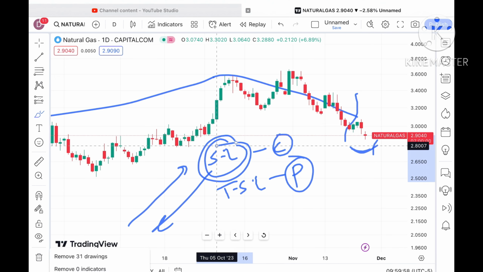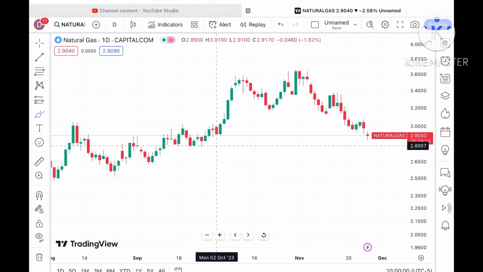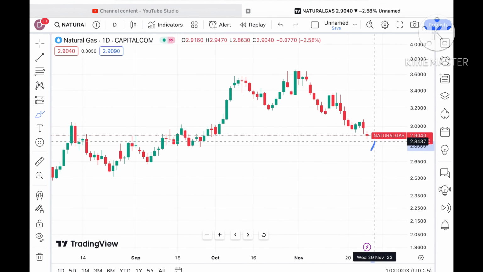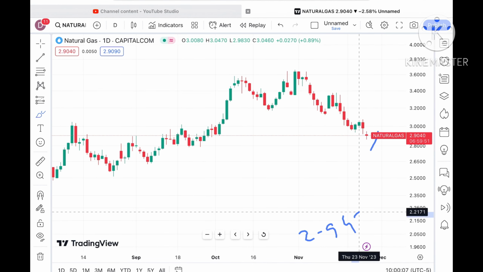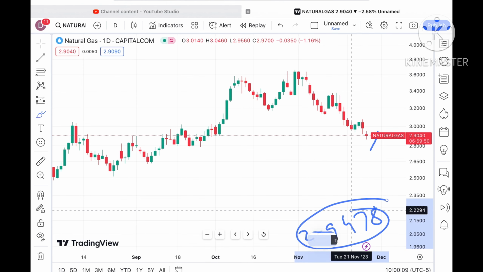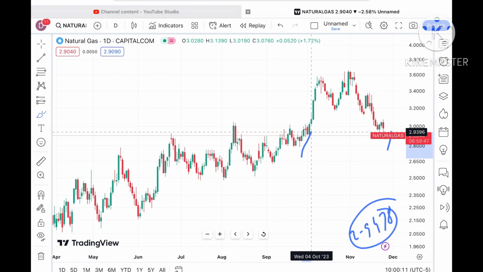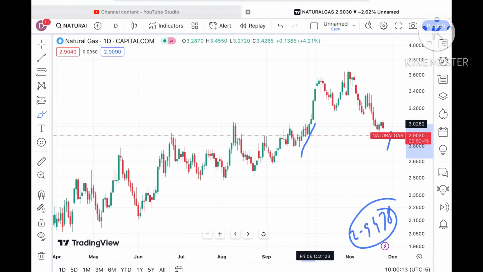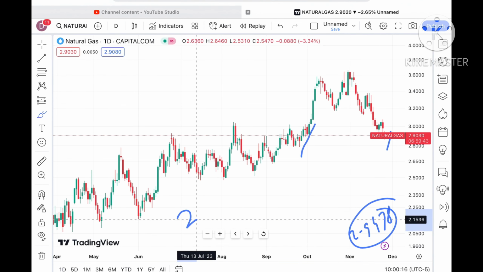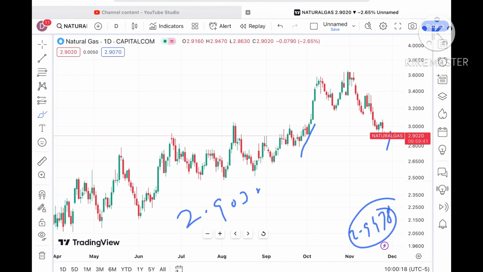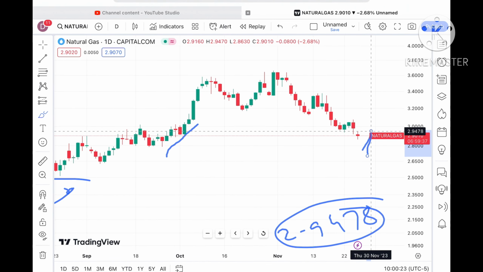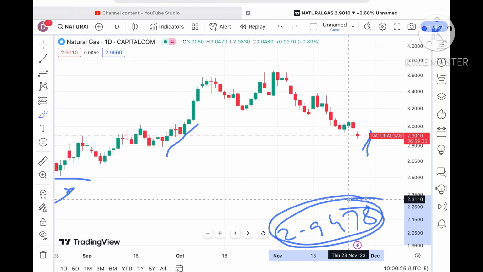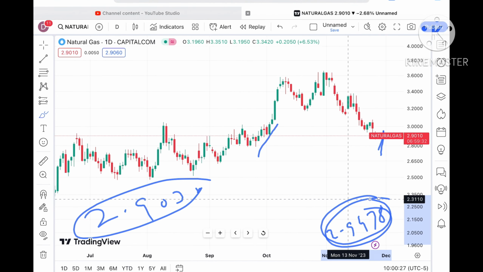So suppose the price sustains this level, we can see it will go towards its next resistance at a level of $2.9478, and if the price keeps sustaining above this level, it will go further upside, with a probability of going towards a level of around $2.9030. You have to understand that as soon as it moves above this level of $2.9478, and previous, this is the strong support.